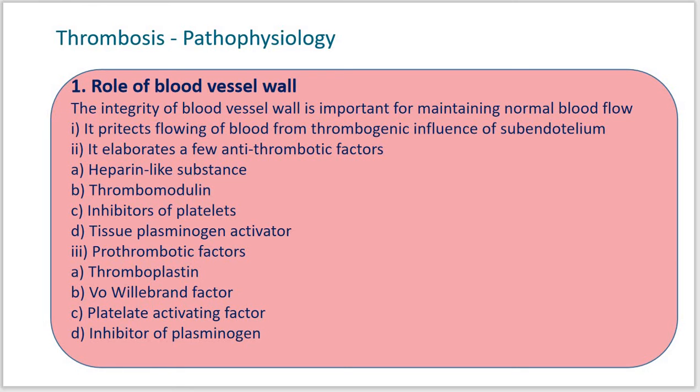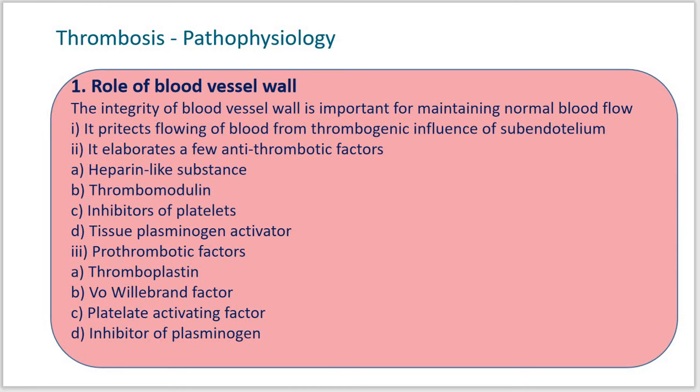Now after that, the vessel wall elaborates a few antithrombotic factors, which are nothing but thrombosis inhibitory factors. You know that thrombosis means clotting of blood.